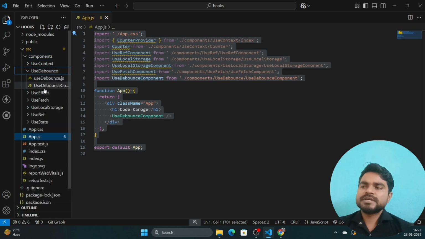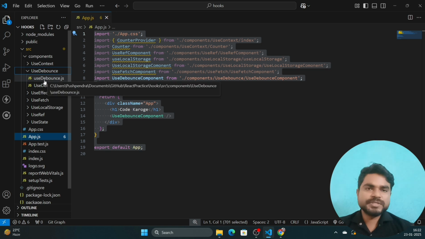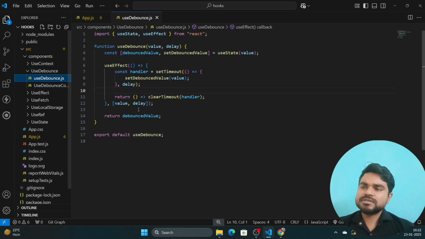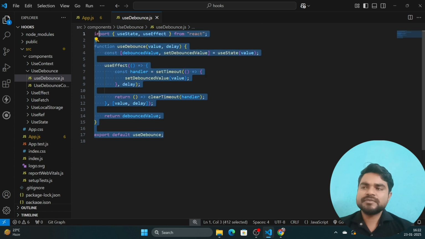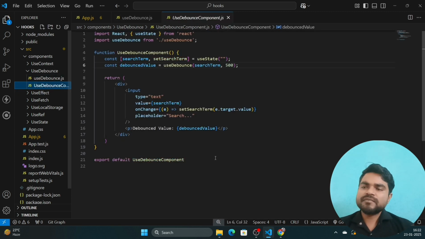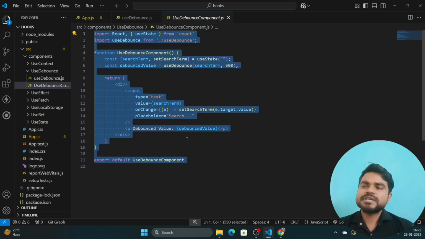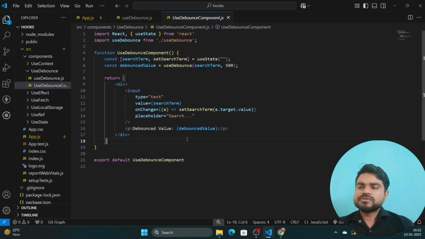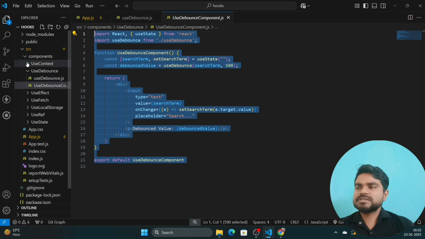Inside this I created two JavaScript files. The first one is responsible for the custom hook logic for debouncing, and the second file is the component inside which we use the hook we created, named use debounce, okay. This component we called from the app.js, the parent level.